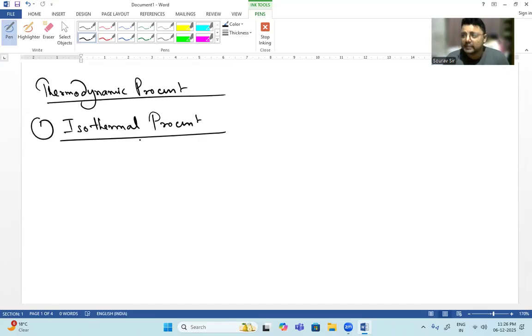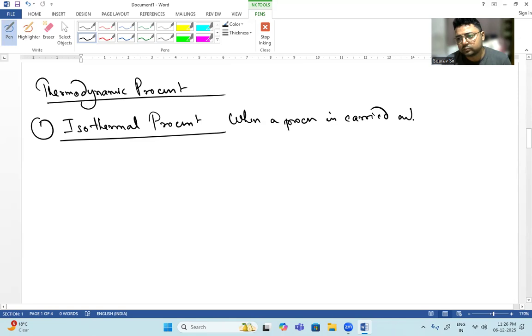When a process is carried out at a constant temperature, then you will say that the process is known as isothermal process.